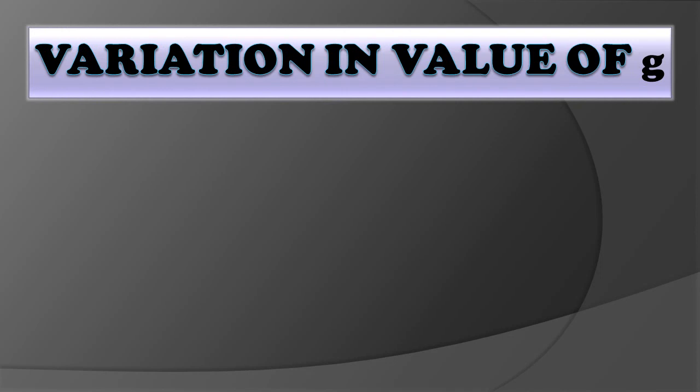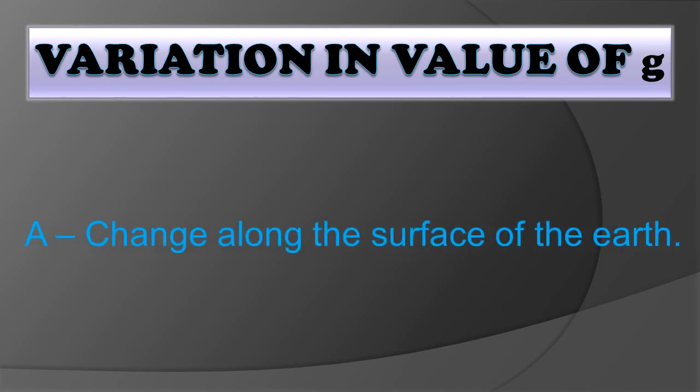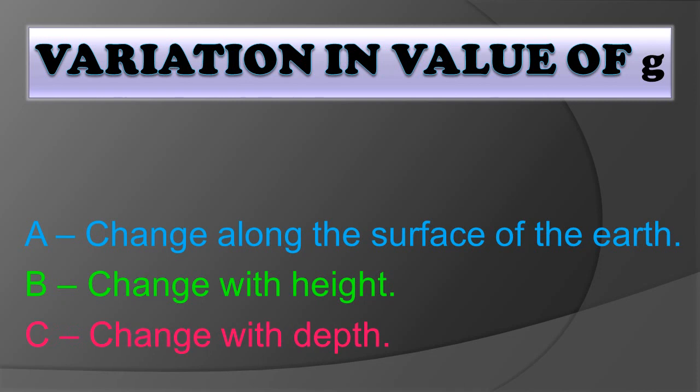Alright, so the next topic is variation in the value of g. That means changes in the value of acceleration due to gravity. So here 3 points are there. Point A is change along the surface of the earth. Next is change with the height, and C is change with the depth. Now let's study one by one.